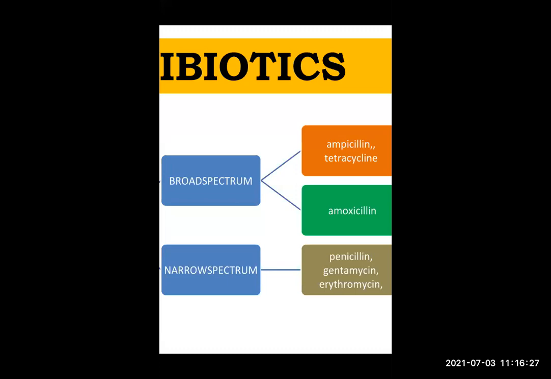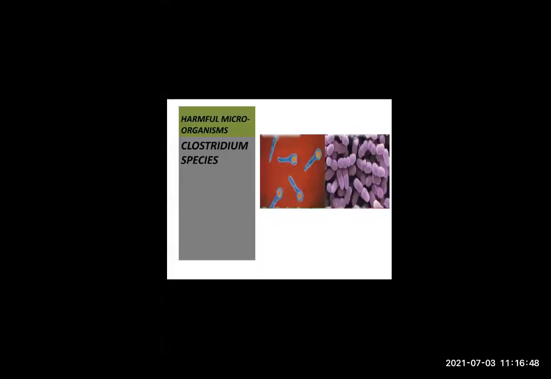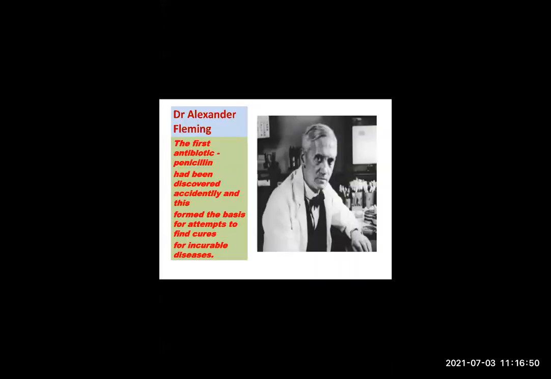Narrow spectrum antibiotics are used only for a particular pathogenic microorganism, whereas broad spectrum antibiotics are for a wide variety of microorganisms. I hope you understood what antibiotics are.